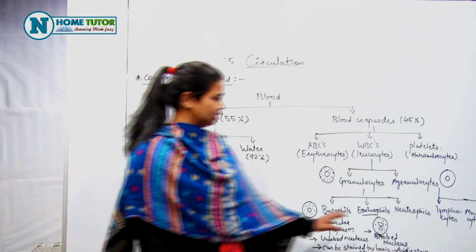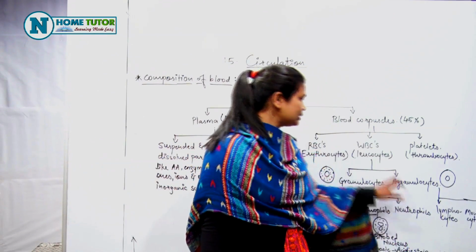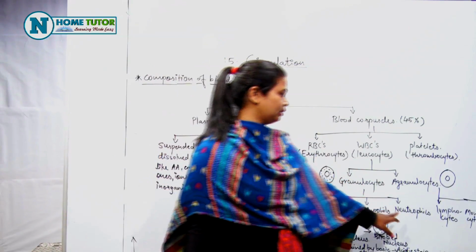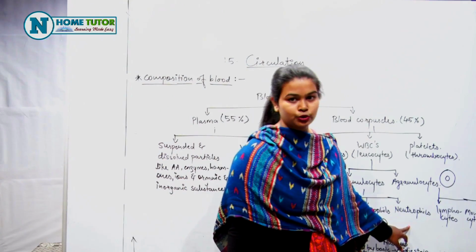And the last is neutrophils. Neutrophils are the type of WBCs having granular cytoplasm and stained by any neutral stain.